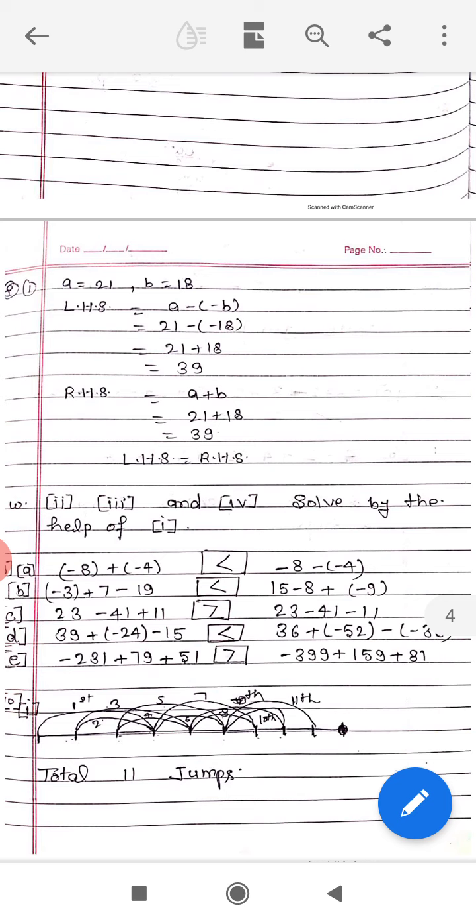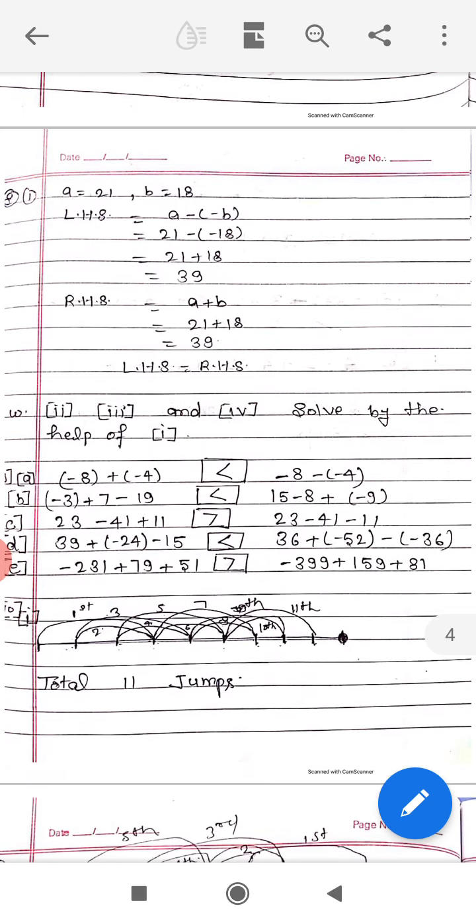तो मीन्स क्वेश्चन नंबर A, -8 + -4, when we add this we get -12, -8 minus -4, when we add this we get -4. Then which is greater, -4 or -12? Then -4 is greater. Question number B, -3 + 7 - 19, when we solve this we get -15, and 15 - 8 + -9, when we solve it we get -2. Then -2 and -15, -2 is greater.